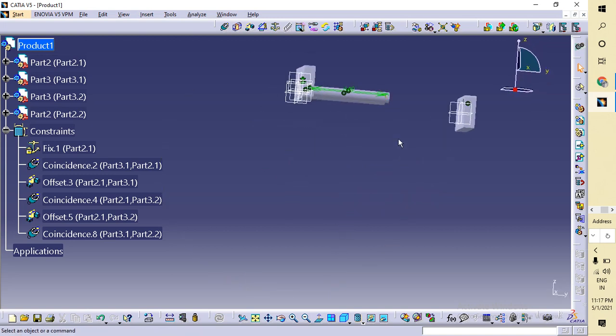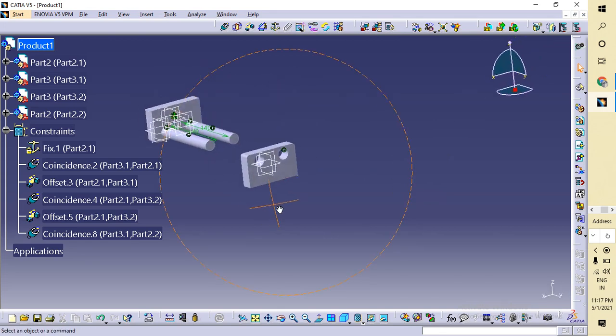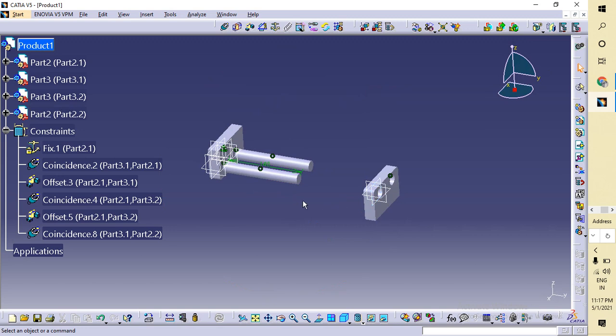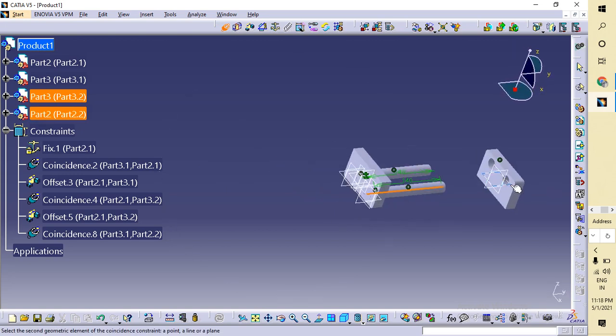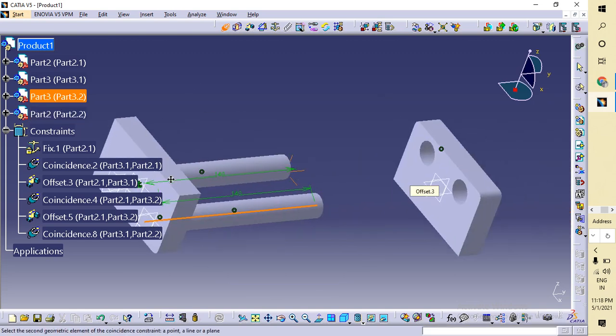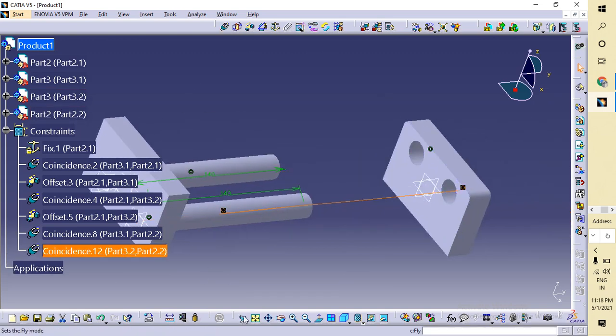Now coincidence, go to here. I will coincide. Okay, I'm searching for the center line of this hole, so I'll look closer. Now it will show me. Okay, now coincidence has been done.